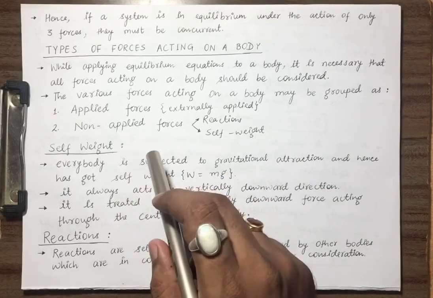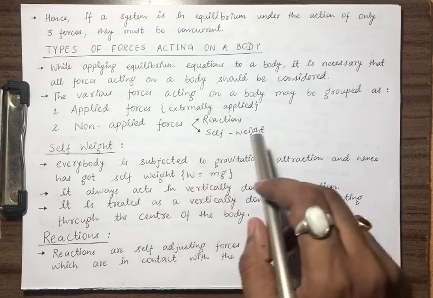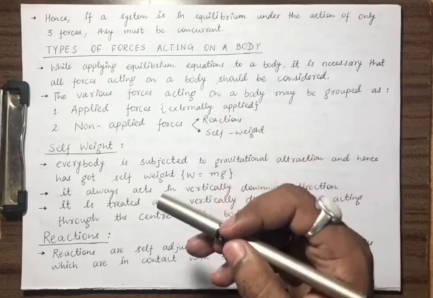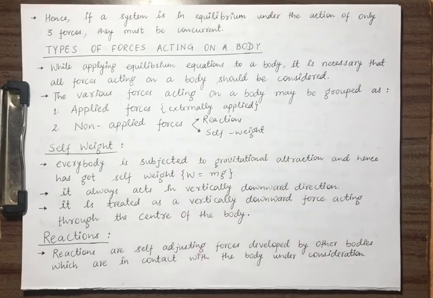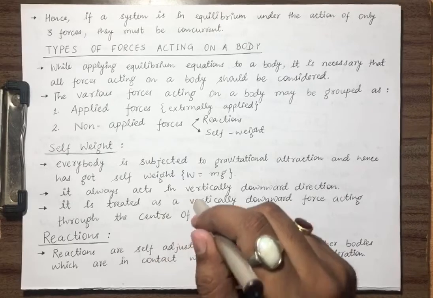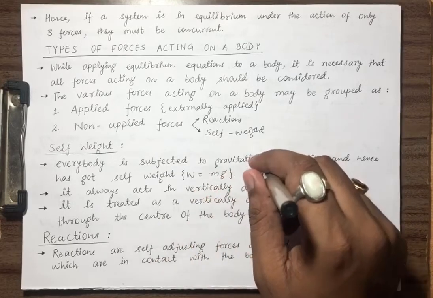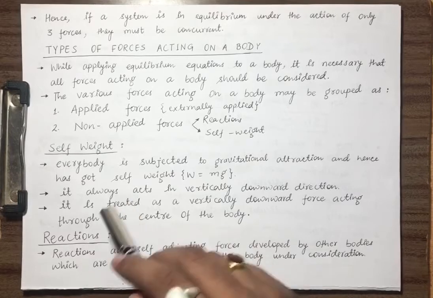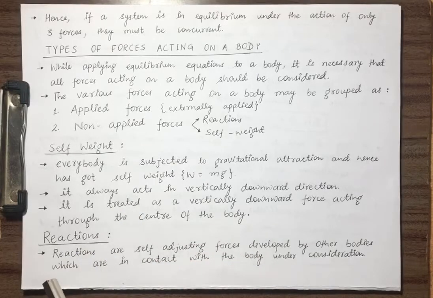Many students make this mistake very frequently: while drawing the free body diagram, they skip the weight portion. So just take care, don't forget to consider the self weight unless it is specifically mentioned in the question. So second is reactions. So what are the reactions?